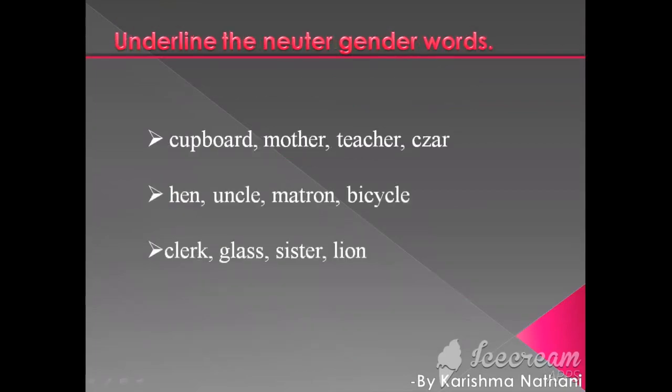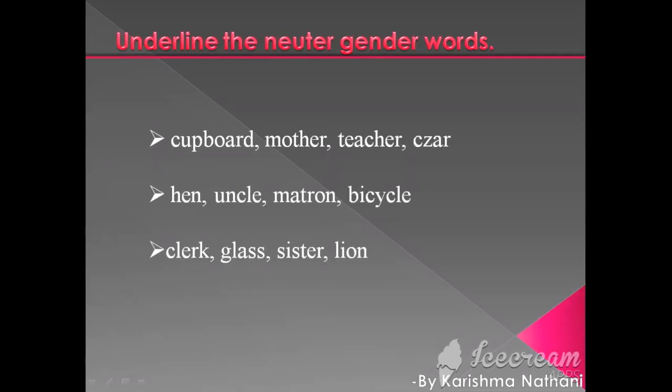Next exercise is: underline the neuter gender words. First one is cupboard, mother, teacher, sir. Here, cupboard is neuter gender because it is a non-living thing. Mother is feminine gender because it is from female. Teacher can be both male or female, so it is common gender, and sir is masculine gender.